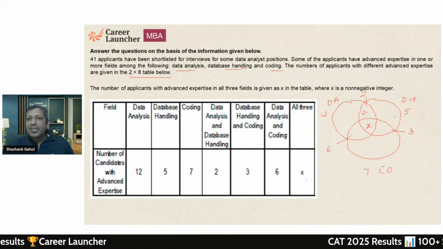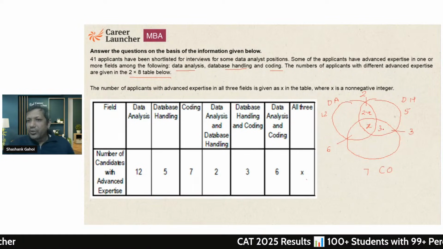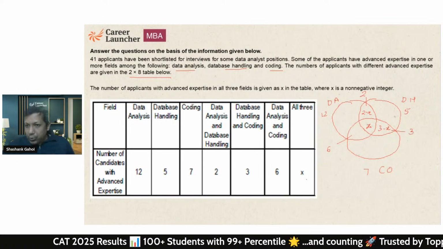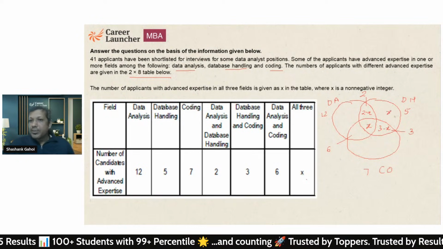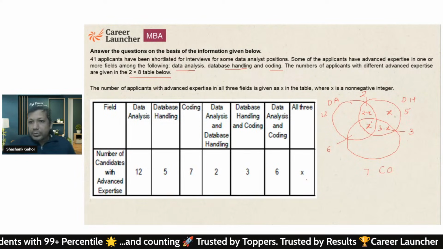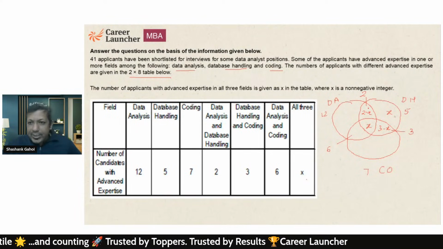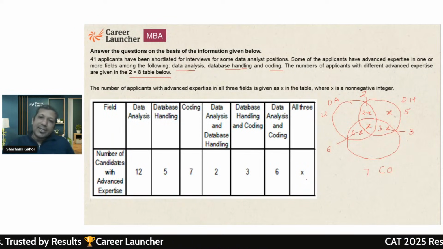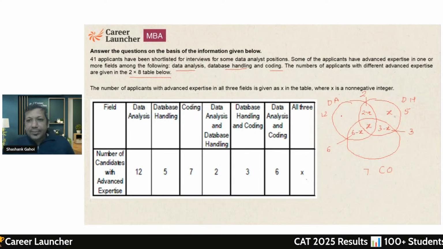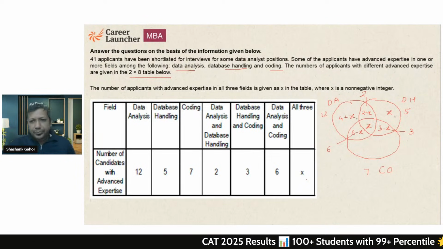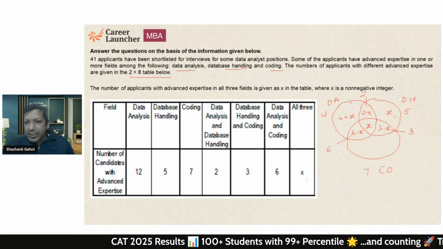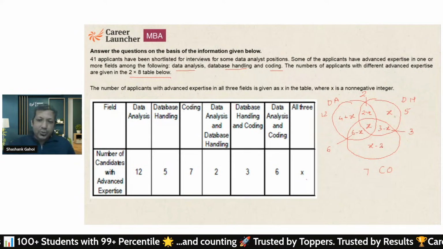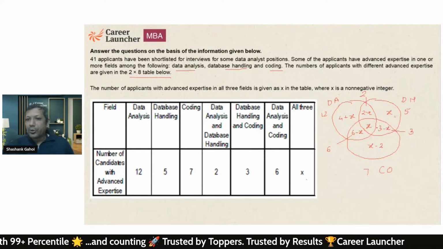So I can say this value is going to be 2 minus x. This value is going to be 3 minus x. Out of total 5, this is 2 plus 3 minus x, so this value comes out to be x. Now this is 2, this is 6 minus x, so I am going to get 8 minus x. So this is going to be 4 plus x. Now out of 7, this is 6 and this is x minus 3. So this value you are going to get as x minus 2. From 7, I am subtracting all three numbers.